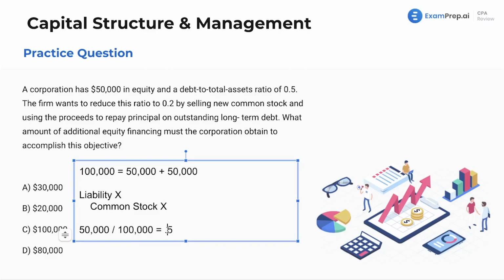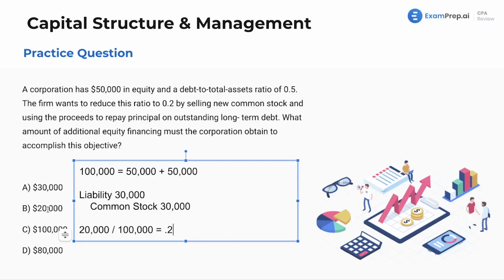Let's take a look at what we need to do here. And this is in addition to what's currently outstanding. Now, to be honest, I would just try all 4 of these numbers out. We'll start at the top with 30,000. So what happens if we take 30,000 as our number, we issue 30,000 more equity, we reduce this by 30,000. So current liabilities is 50. If we reduce that by 30, that gives us 20. Wouldn't you know it? 20,000 divided by 100,000 gives us 0.2. Wow, wonderful. It's the first answer, and that looks to be correct.